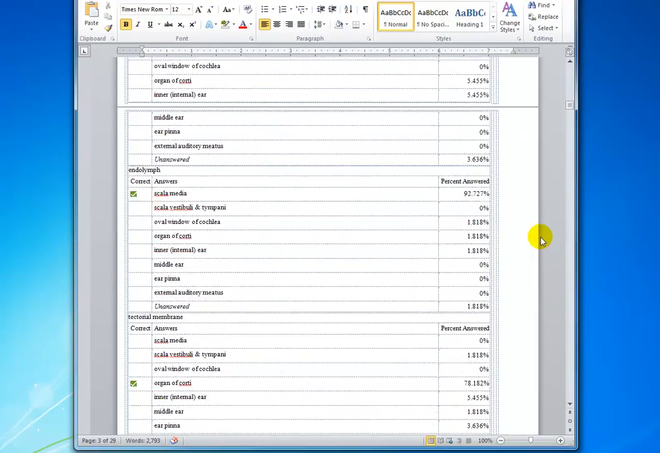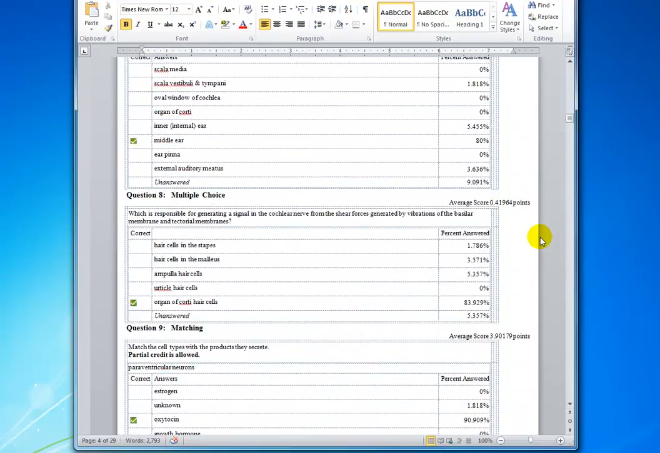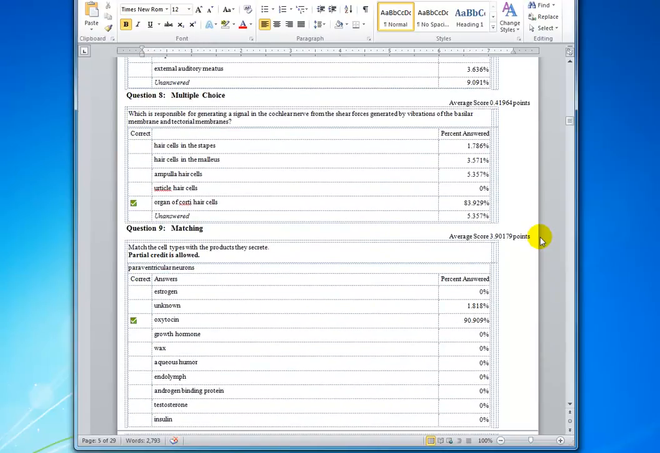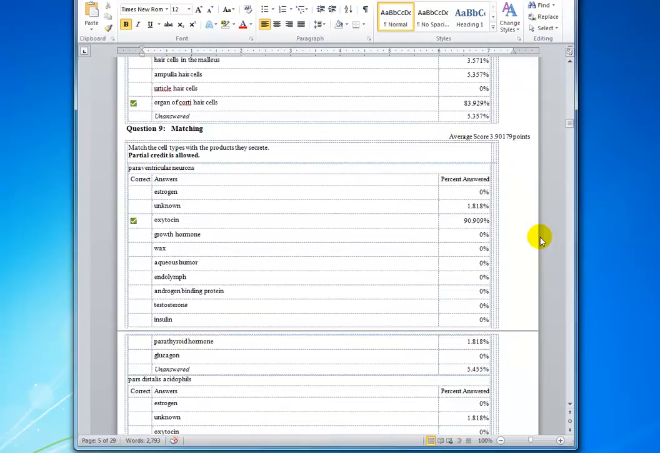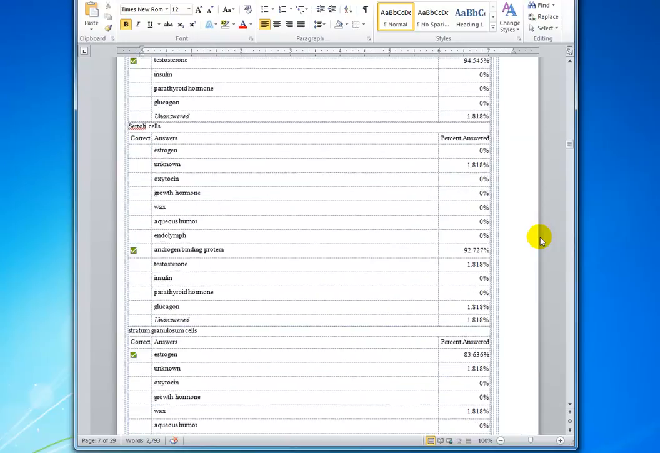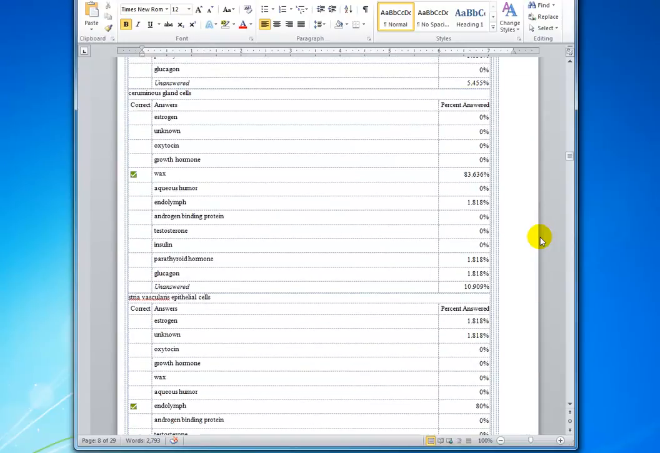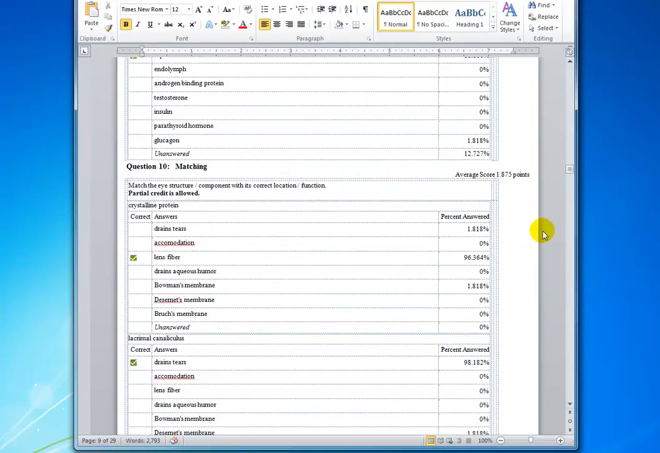And for the rest of these, the class did very well on the association of structures of the ear. And also with this, which is responsible for generating the signal in the cochlear nerve from shear forces generated by vibrations of the basilar membrane and tectorial membrane. And those are the organ of Corti hair cells. Most people answered that. And the rest of these, the response was very good, so I'm not going to go over those. This just reminds you of some of the aspects you need to review for the final exam.